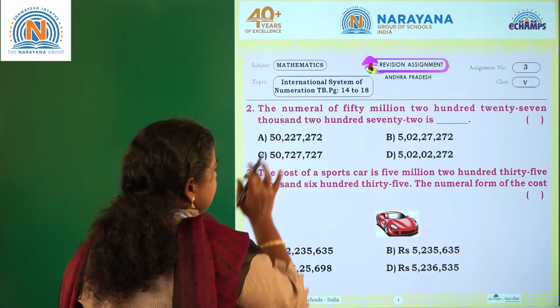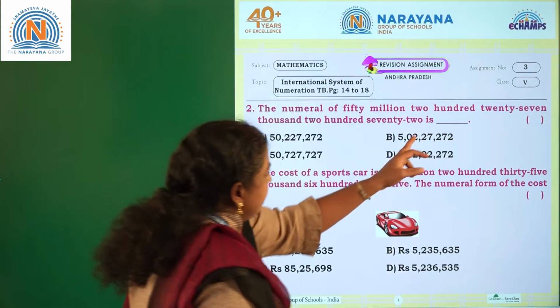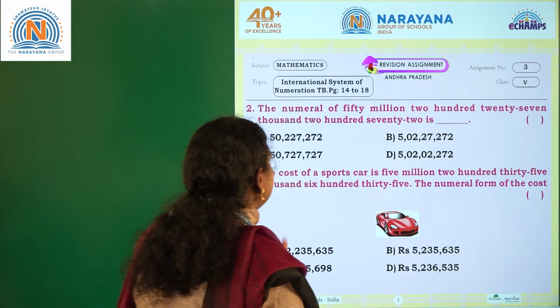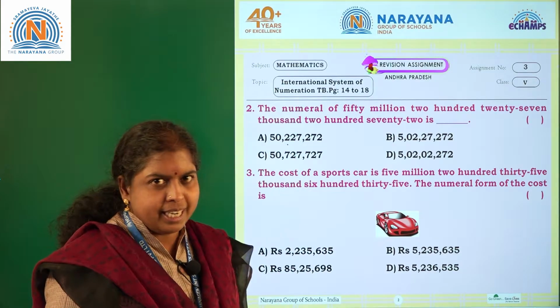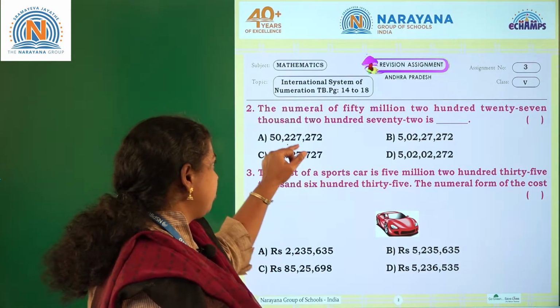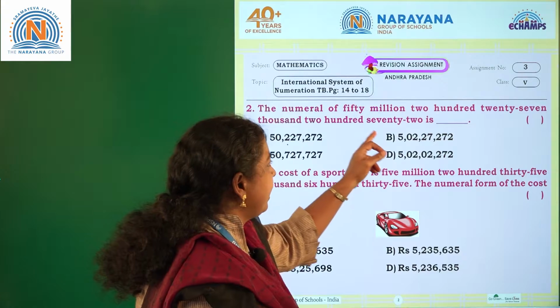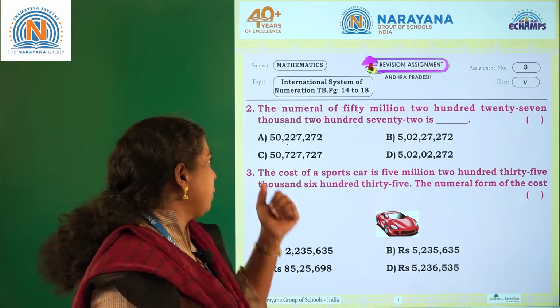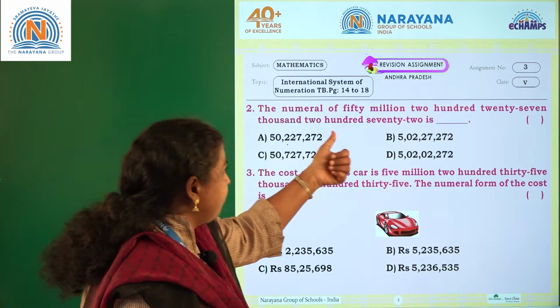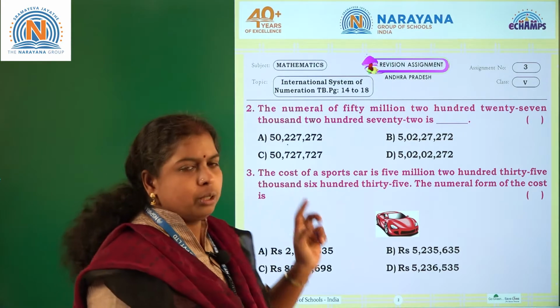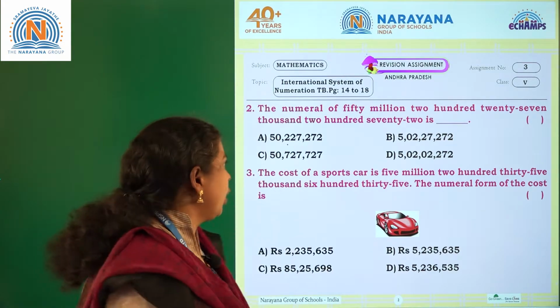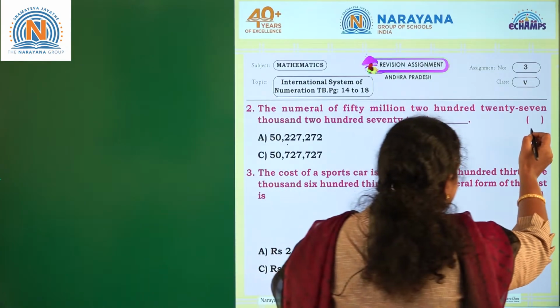Yes, both the options are having 50 million. 227,000. Which option is having 227,000? Option A is having 227,272. Option A is having 50,227,272. So, what is the correct option here? It is A.